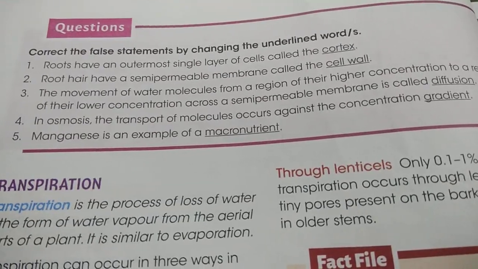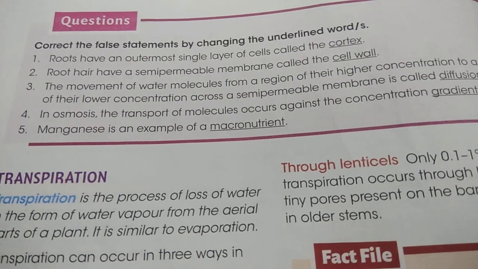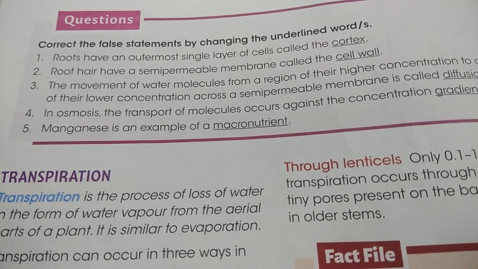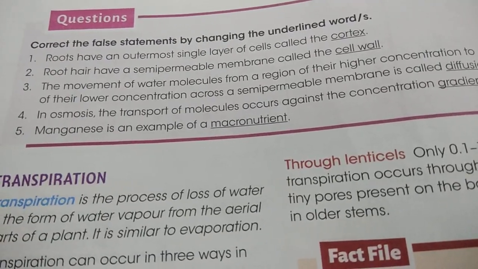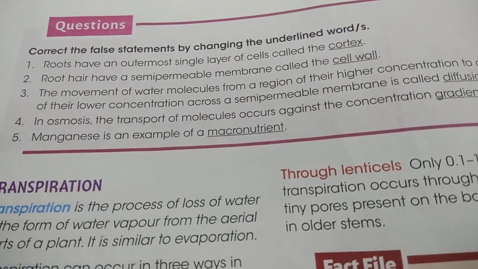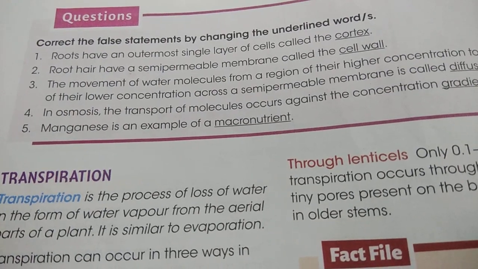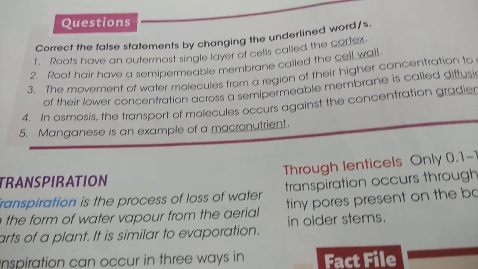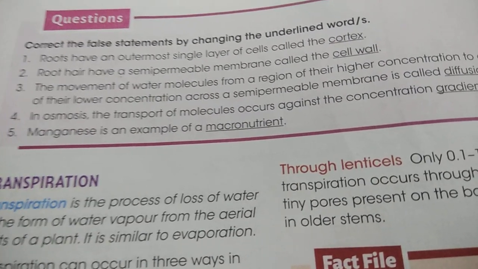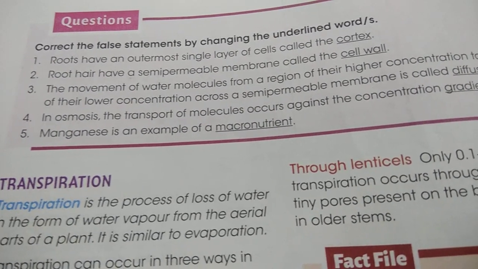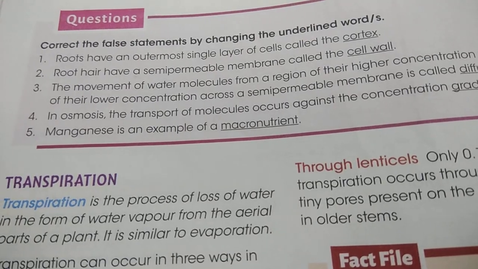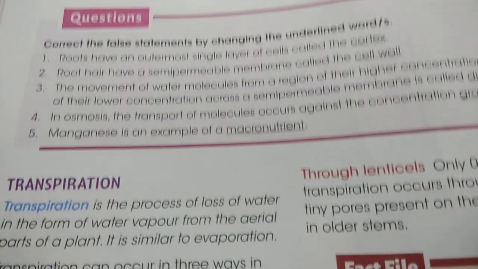There may be some mistake, because against the concentration gradient should not be underlined. The underlined word should be osmosis, because this is active transport, so in place of osmosis we should write active transport. Manganese is an example of macronutrient. Manganese is not a macronutrient, it's a micronutrient.